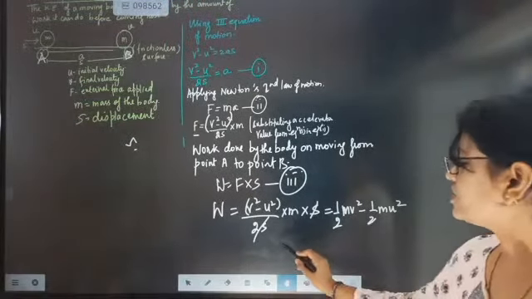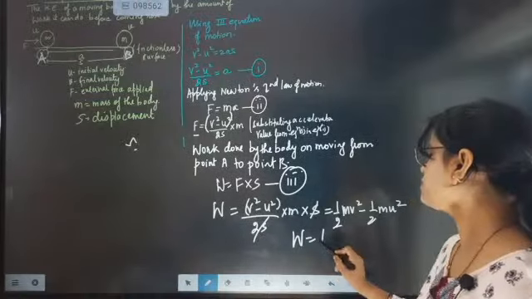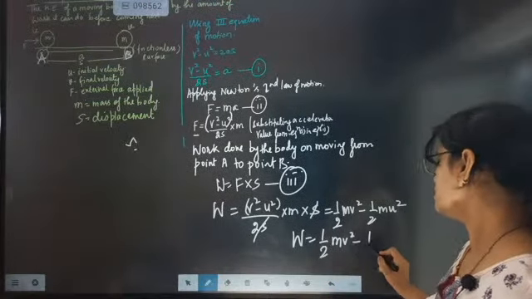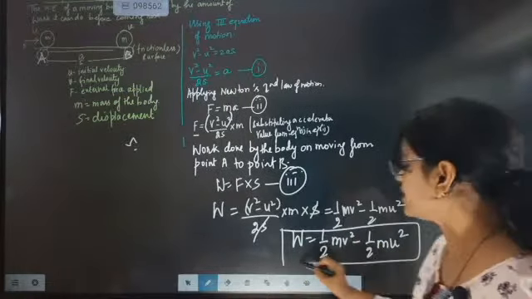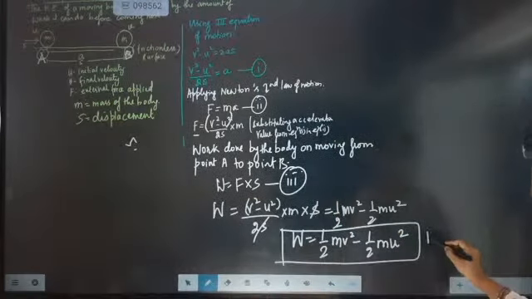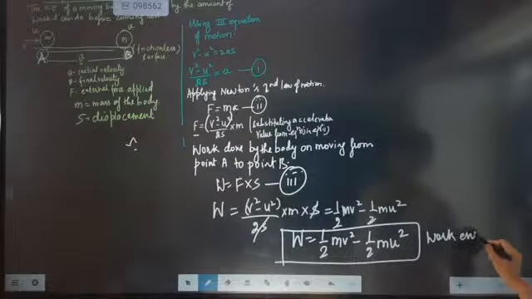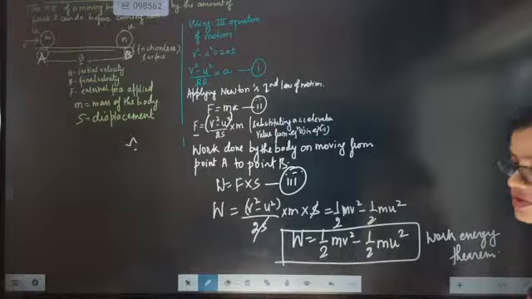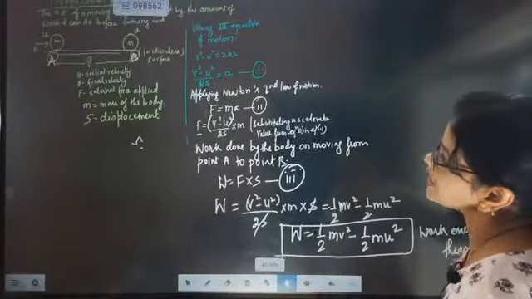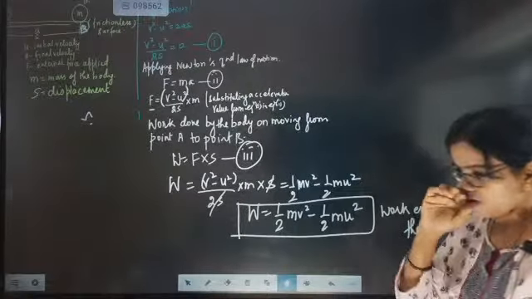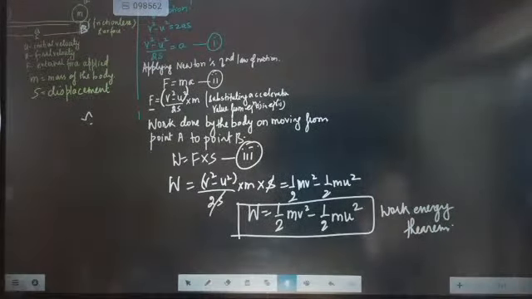So this derivation, that is work done is equal to half mv square minus half mu square, is considered the work energy theorem. This theorem is called the work energy theorem.